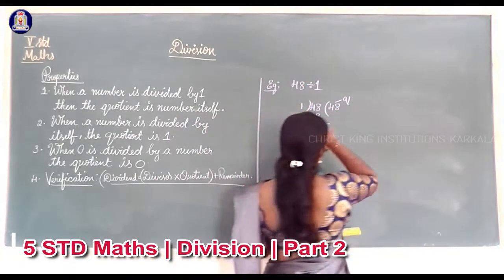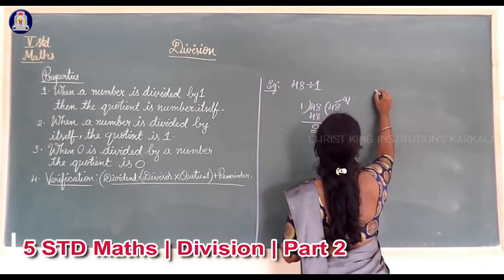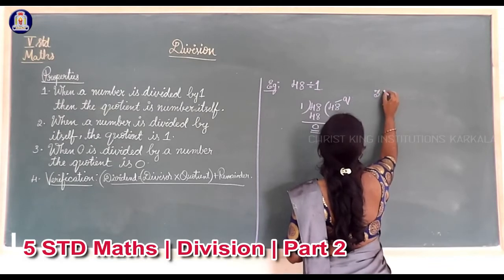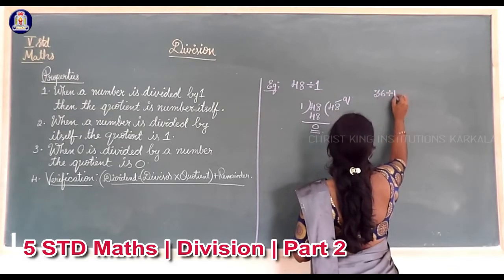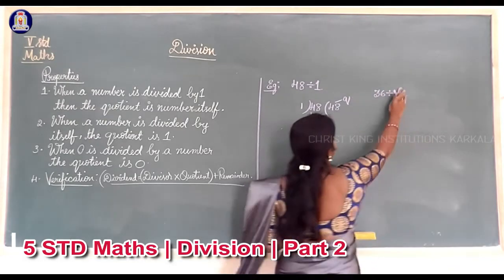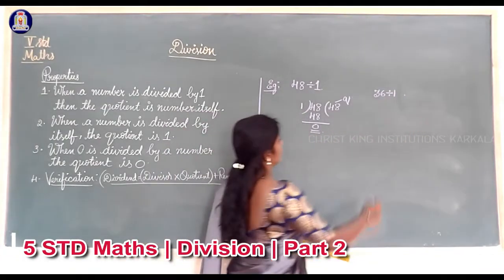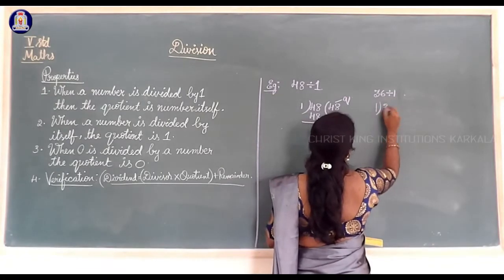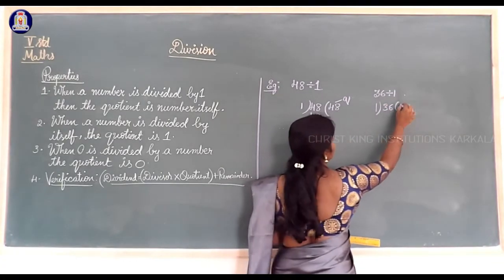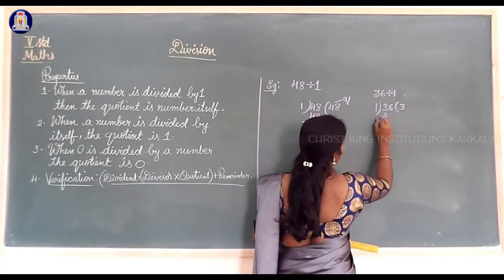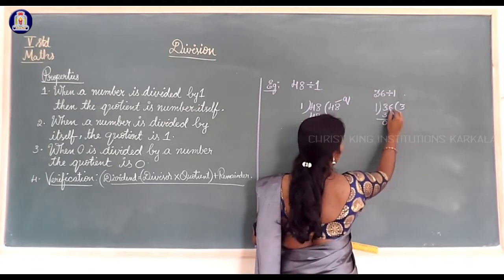One more example I will show you. 36 divided by 1. 1, 3 are 3. 3 minus 3 is 0.